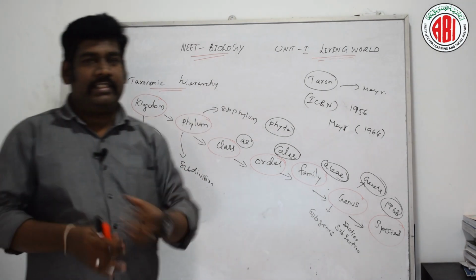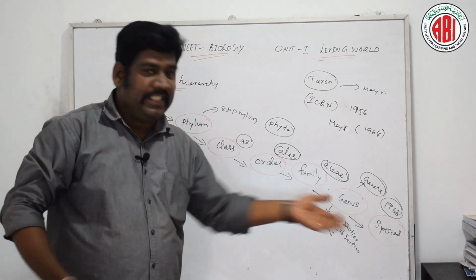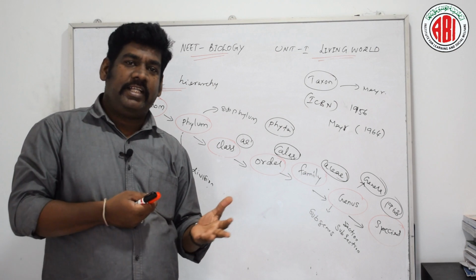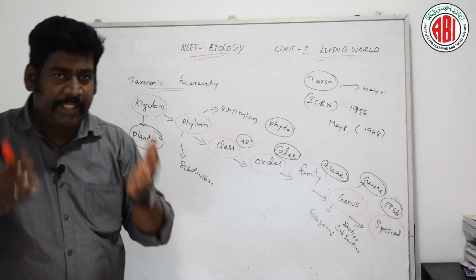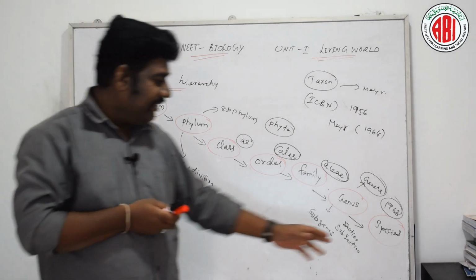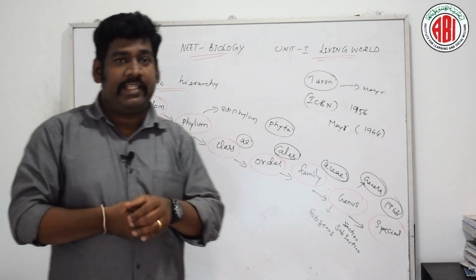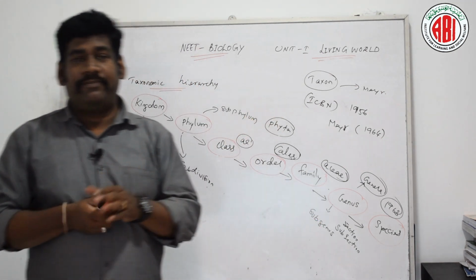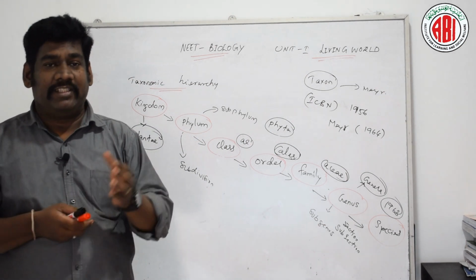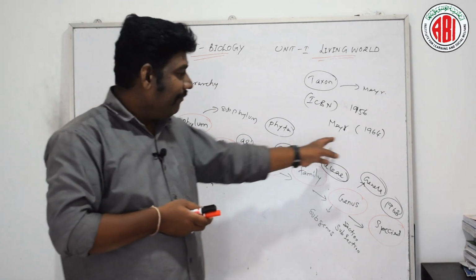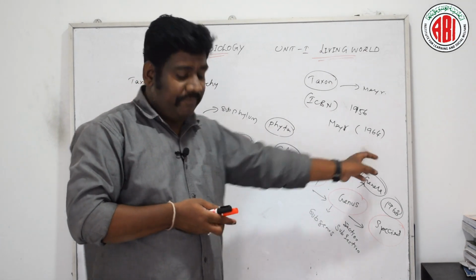Now let us discuss species. Species is the most basic unit of taxonomy and the smallest rank of the taxonomical hierarchy. The modern concept of species in biology was introduced by Mayr in the year 1942.